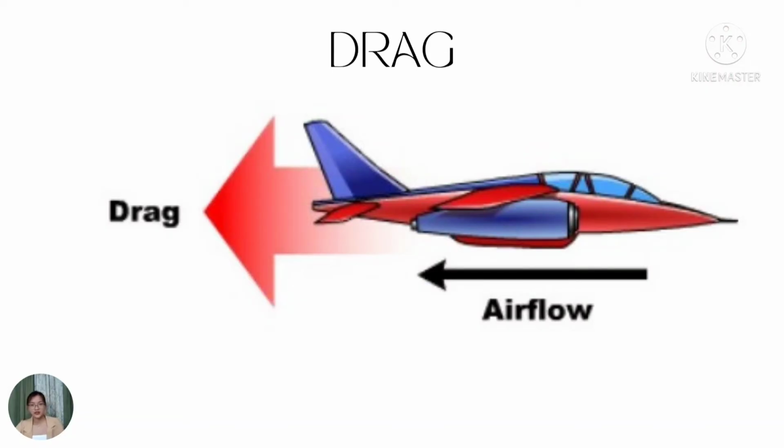For the second one, we have here the drag. Drag is a force acting opposite to the relative motion of any object moving with respect to a surrounding fluid. Drag is the aerodynamic force that opposes the motion of the airplane through the air.